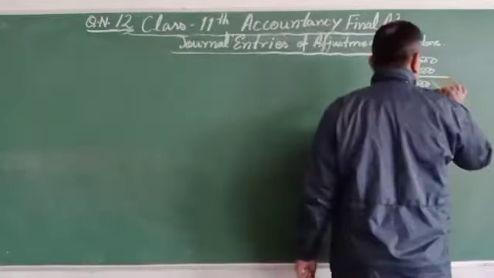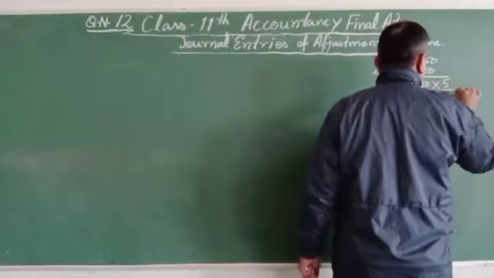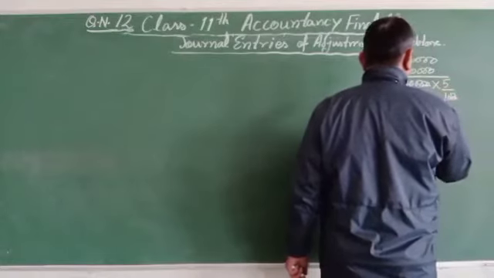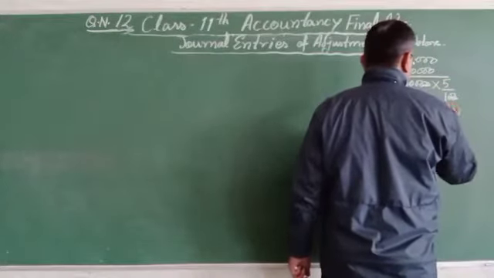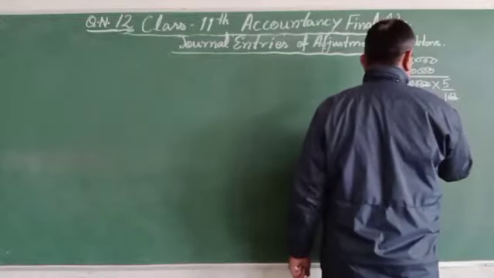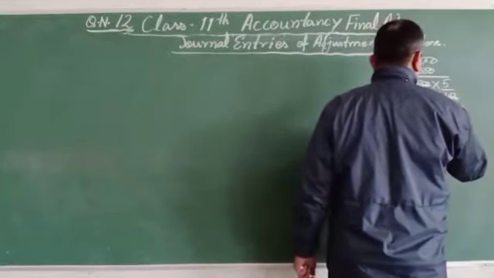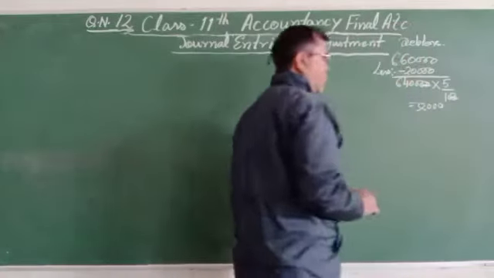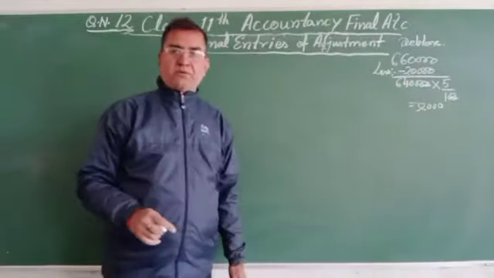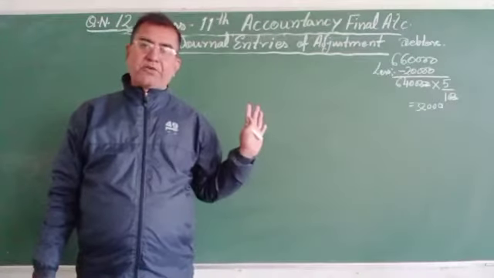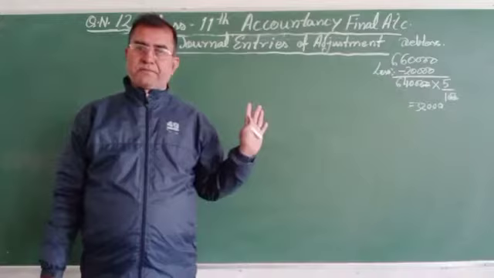So 6,40,000 into 5 upon 100 is 32,000. That will be the amount of 32,000.